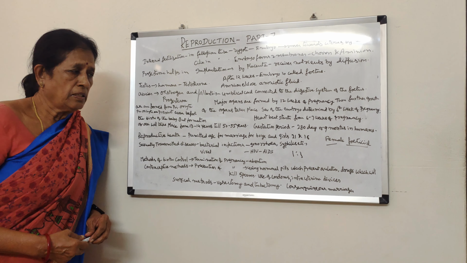And there are surgical methods also, vasectomy and tubectomy. So what is vasectomy? Vasectomy means blocking the vas deferens. If the vas deferens is blocked, the sperms cannot pass through. So that is why fertilization will not take place. And in the same way, tubectomy. Tubectomy means the fallopian tubes are blocked so that fertilization will not take place. So in this way, by surgical methods, we can prevent pregnancy and control the population.